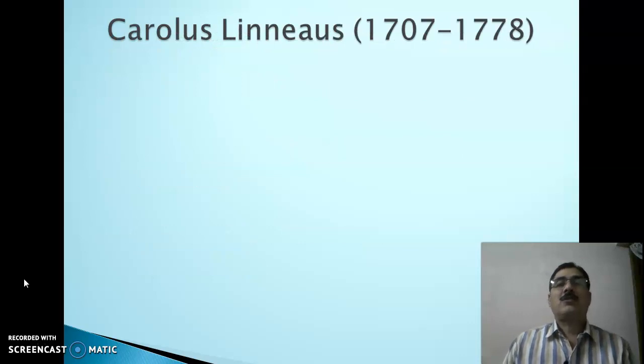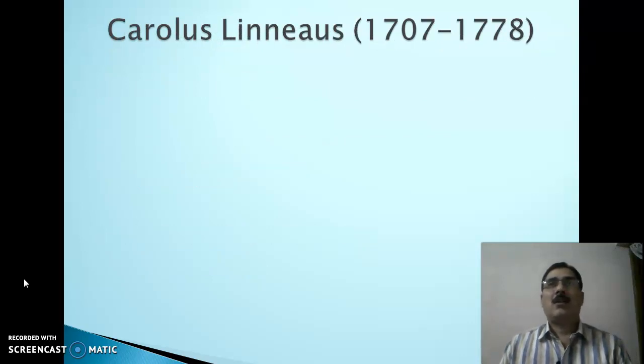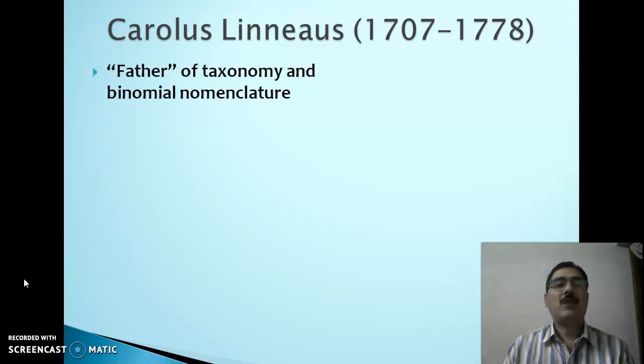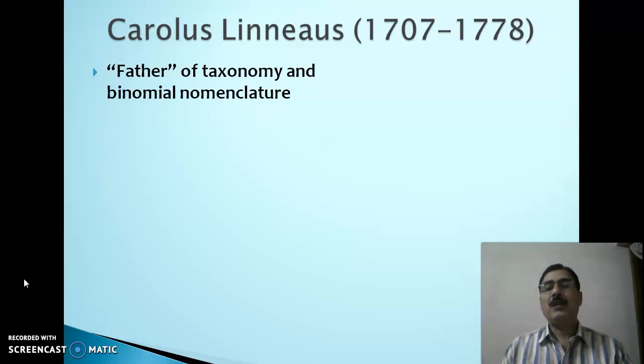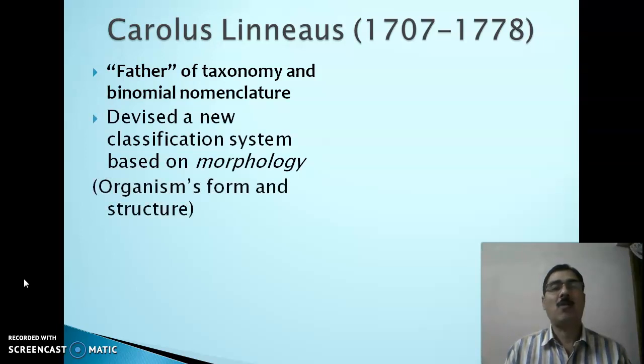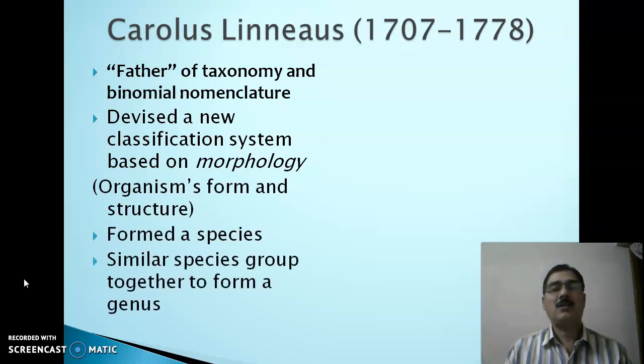Carolus Linnaeus, Carl von Linné, is known as the father of taxonomy and binomial nomenclature. जिसको हम द्विनाम पद्धति का जनक कहते हैं. He devised a new classification system based on morphology, that is organism form and structure. He formed a species, and similar species grouped together to form a genus.